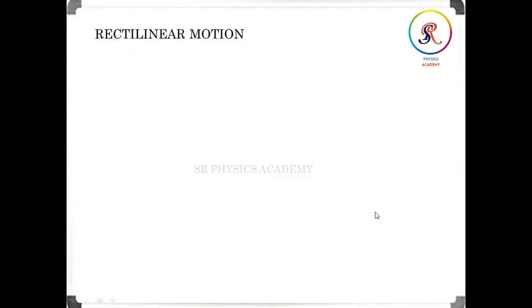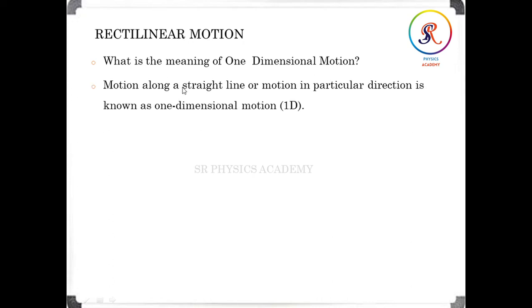Now, what is rectilinear motion? As we know, what is the meaning of one-dimensional motion? One-dimensional motion means the motion along a straight line, or motion in a particular direction, this word is very important. What is the meaning of particular direction? That means either it will go along the x-axis or y-axis or z-axis. They will choose any one axis, then we can say one-dimensional motion. But it will go along a straight line. This word is also important, straight line. Then we can say one-dimensional motion.